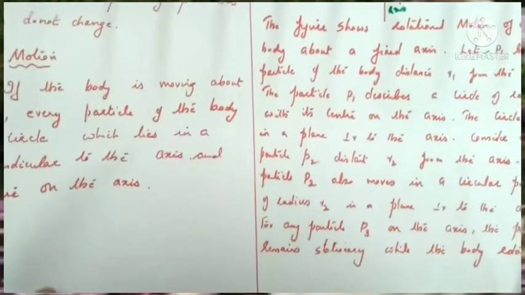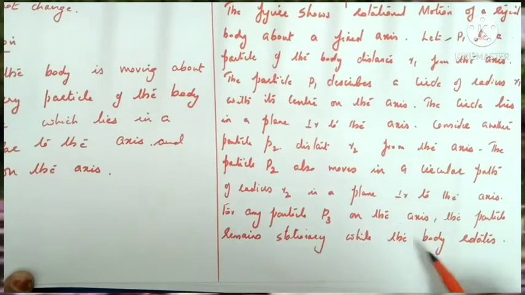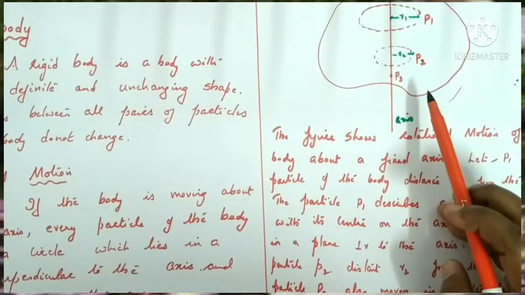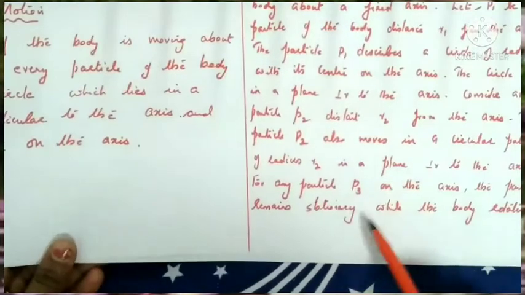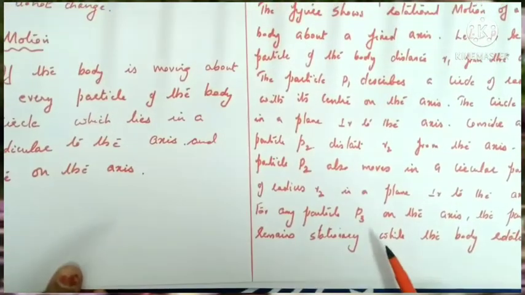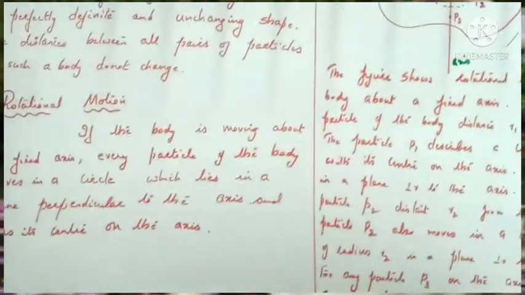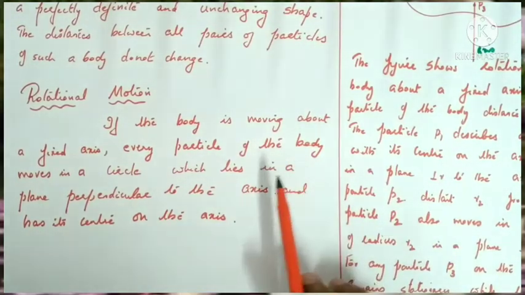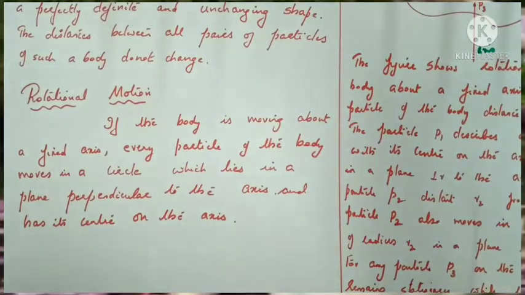Clear? If you consider another particle P3, P3 is a particle on the axis. The particle remains stationary while the body rotates. So since P3 is a point on the axis, as the object rotates about the given axis, the position of the particle P3 remains stationary. So for any particle on the axis, the particle remains stationary while the object rotates. Clear, children? So this is rotational motion. Rotational motion means if the body is rotating about a given axis, every particle of the body moves in a circular path which lies in a plane perpendicular to the axis and has its center on the axis.